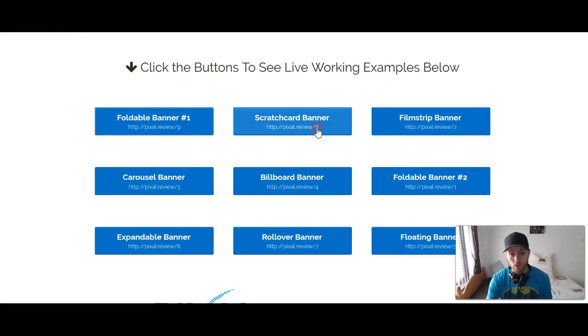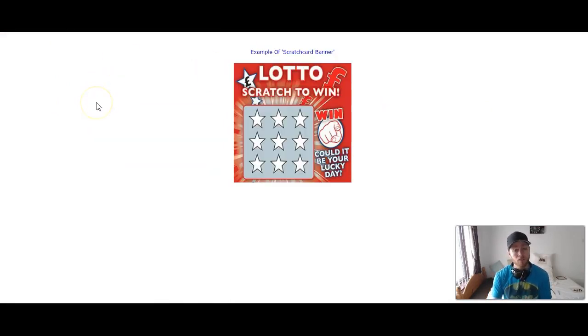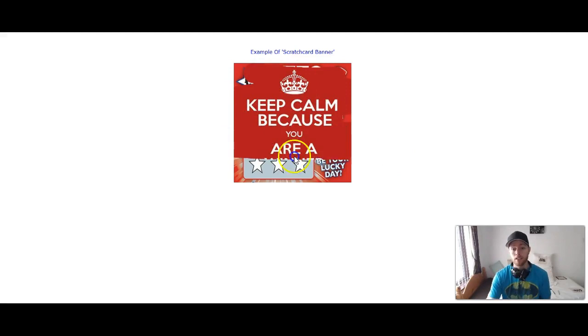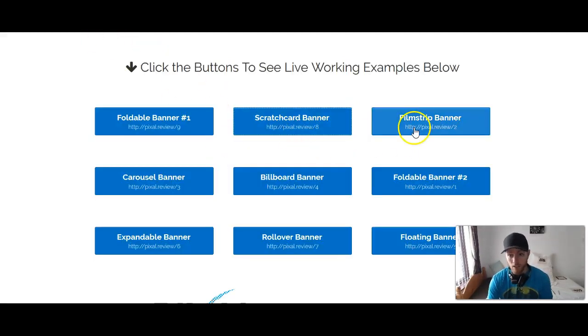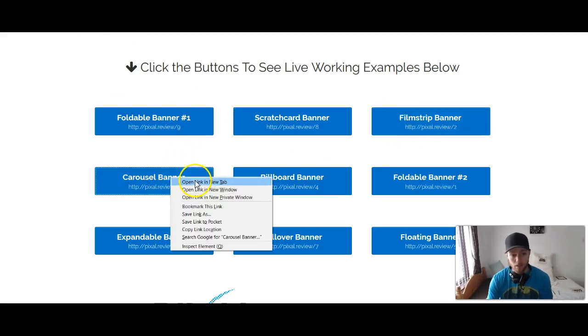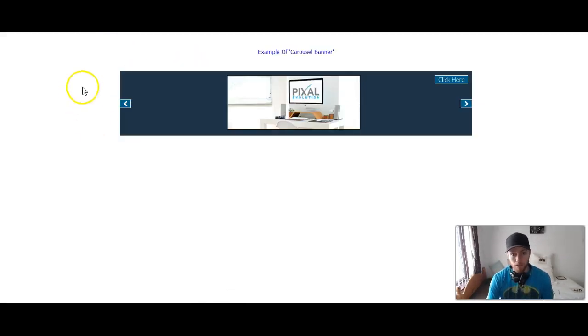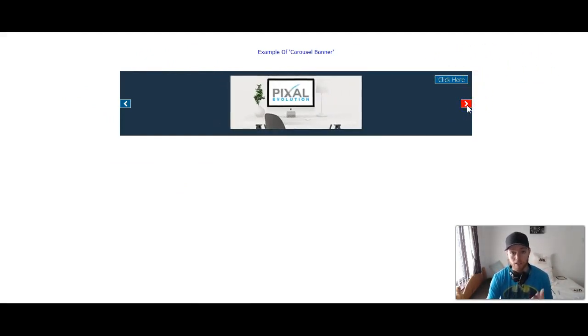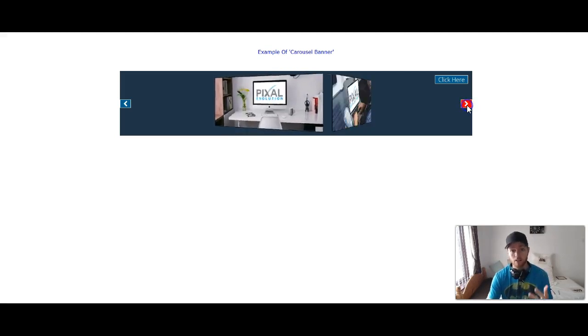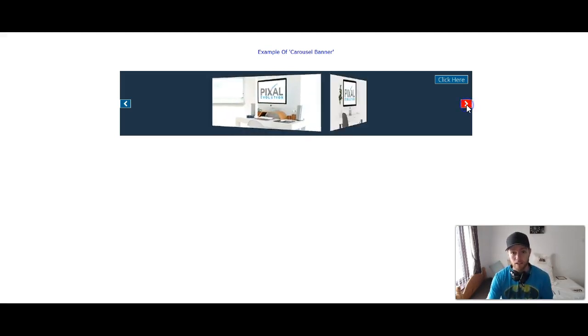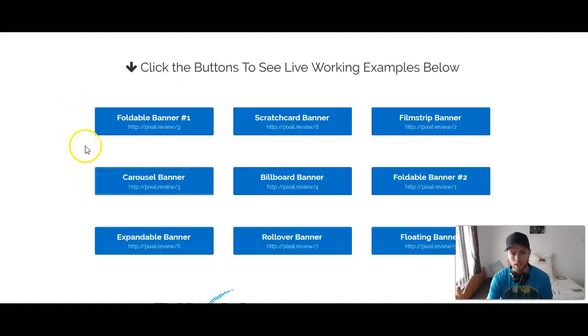Let's go to the scratch card banner and open this one up. This one's basically literally what it's called. You can make it look like a scratch card, and then if you hold your mouse and hover over it and scratch it off, you can reveal something behind it. This can be really good for CPA offers especially. So that's another possibility. And let's go over to the carousel banner here. This one's basically like your typical long banner like before, but you can scroll and promote different things on each side of this kind of 3D cube inside of this carousel banner. So that's a really cool possibility right there.